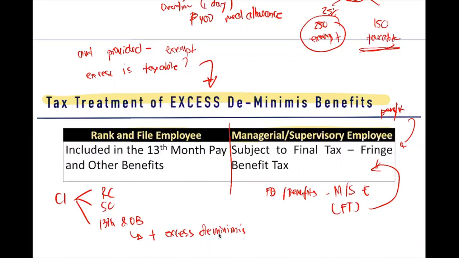So mag-ingat kayo ha. Tax treatment ng excess de minimis, sa compensation income niya, ilalagay siya dito. While sa managerial, not included in compensation income because it is subject to final tax. Nasundan? So rank and file, included siya dito sa 13th and other benefits. Managerial or supervisory, it is subject to final tax.